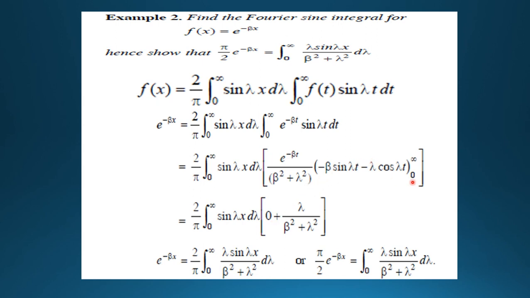and for 0, the sine term is equal to 0, so only lambda exists, that is lambda by beta square plus lambda square. Therefore we have e to the power minus beta x is equal to 2 by pi, 0 to infinity sin lambda x d lambda into lambda by beta square plus lambda square, or pi by 2 into e to the power minus beta x is equal to 0 to infinity lambda sin lambda x by beta square plus lambda square d lambda.